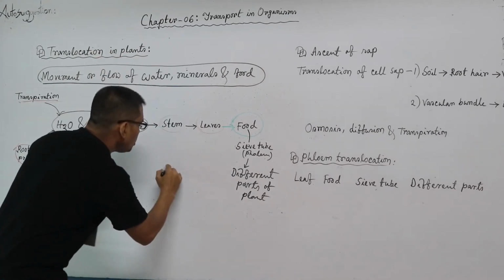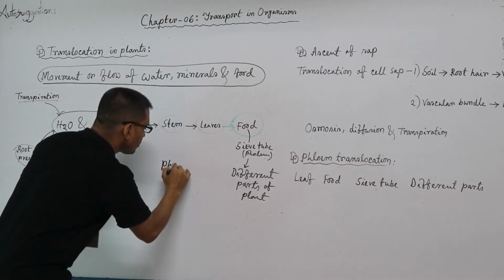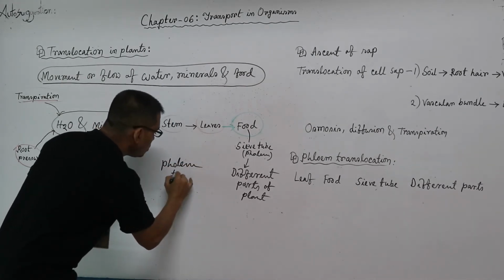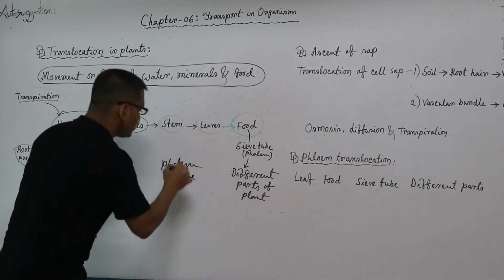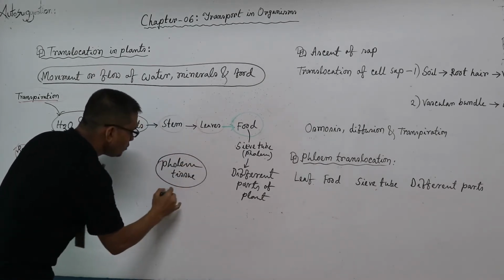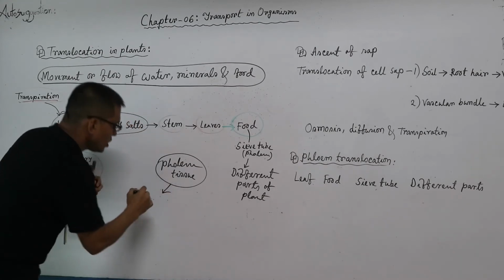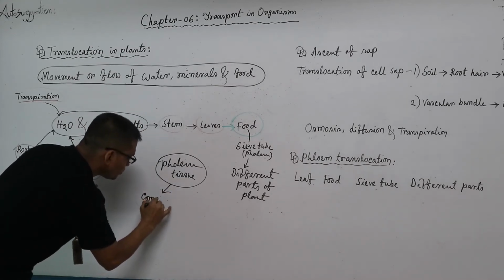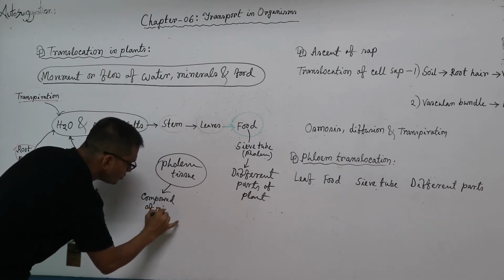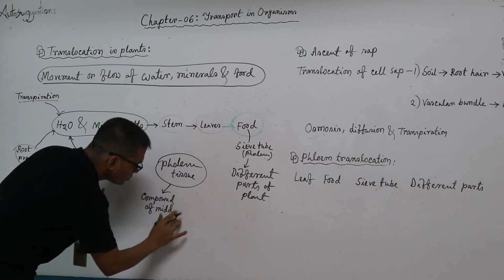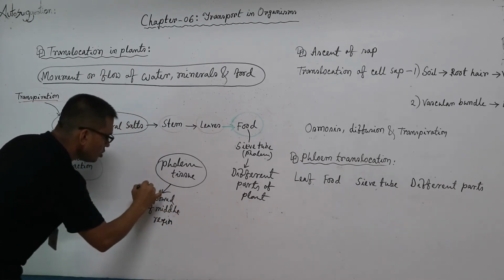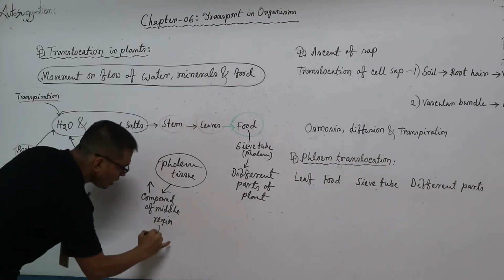Sieve tube or phloem tissue basically helps to move the compound of the middle region both upward and downward.